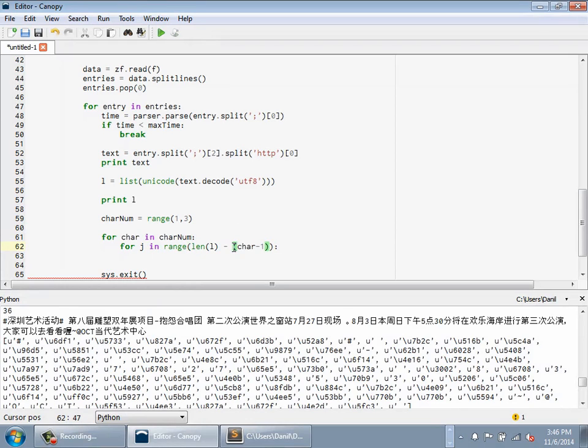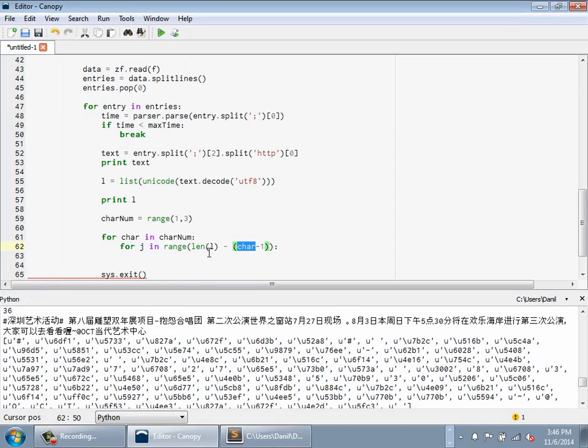I subtract 1 minus the character number. And what this will do effectively is, in the first case where I'm looking at 1 character at a time, I'm going to look at the length of the list, which is say 20, right? I'm going to look at every one of those 20 things. Characters 1 minus 1 is 0. Anything minus 0 is the same thing, right? We look at all 20 positions.